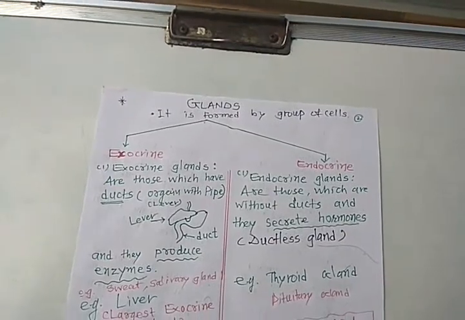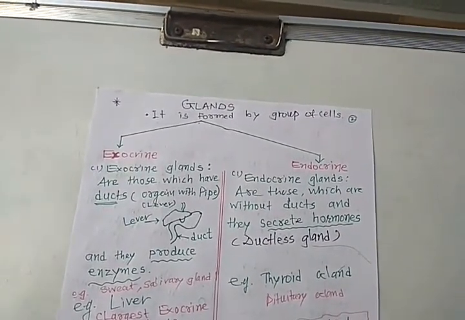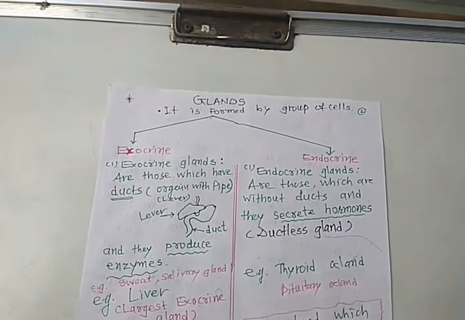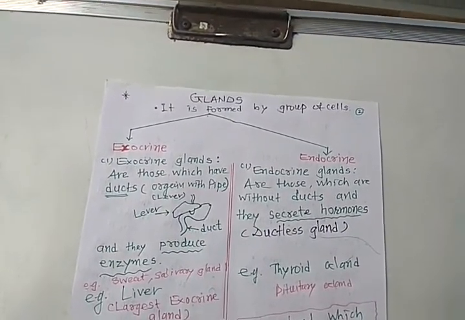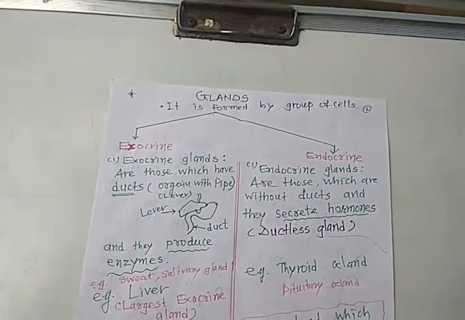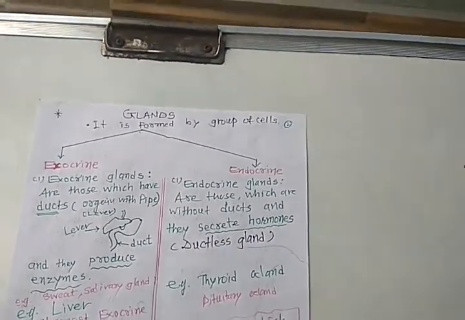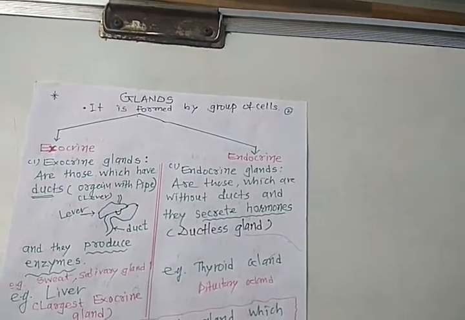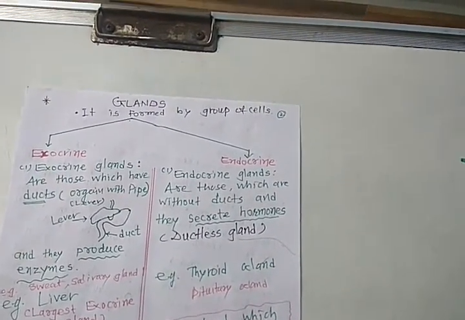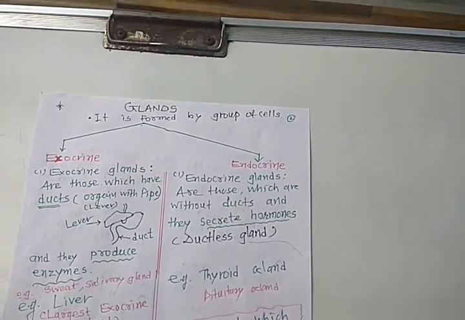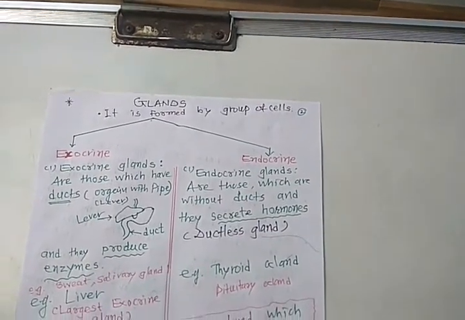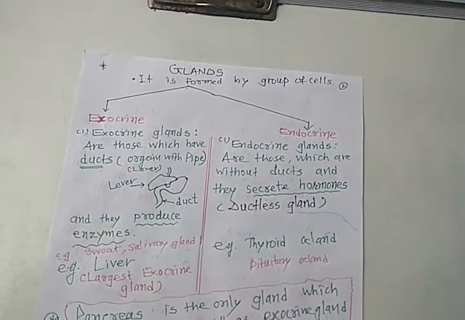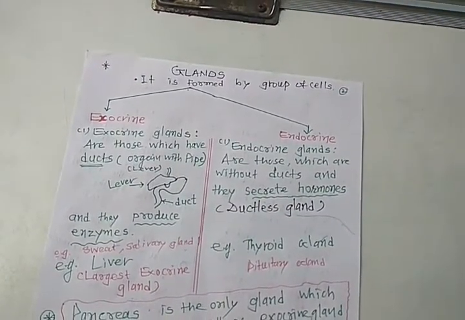And from the salivary gland, saliva is released. So they have their own ducts. While in the case of endocrine, ductless glands, for example, the thyroid gland and the pituitary gland. You see, the liver is the largest exocrine gland.